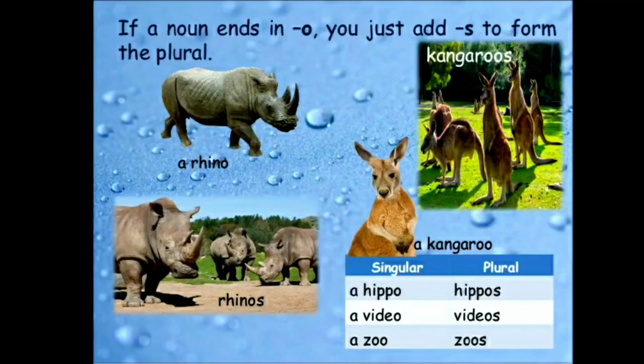Tomato, tomatoes. T-O-M-A-T-O. Here T is a consonant which comes before O. So we have to add ES. Tomatoes.